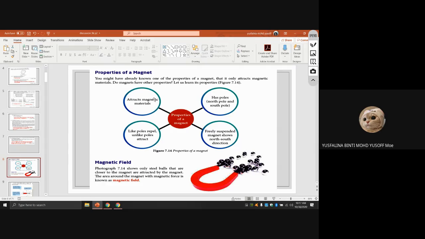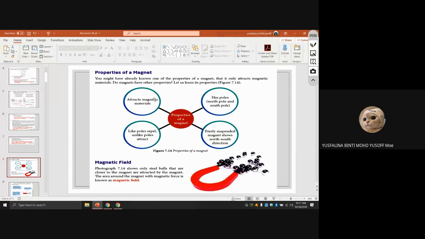Also, a freely suspended magnet will point in the north-south direction. Usually the magnetic field goes from north to south. Like poles repel, unlike poles attract. If a north pole meets a north pole, they will repel. If a north pole meets a south pole, they will attract. Different poles attract, same poles repel.